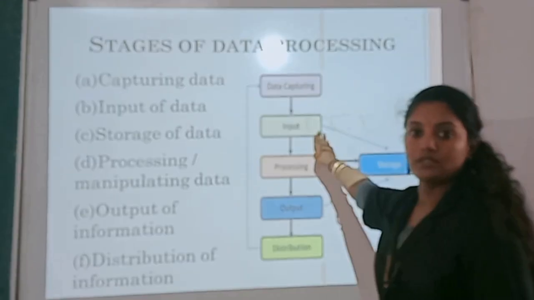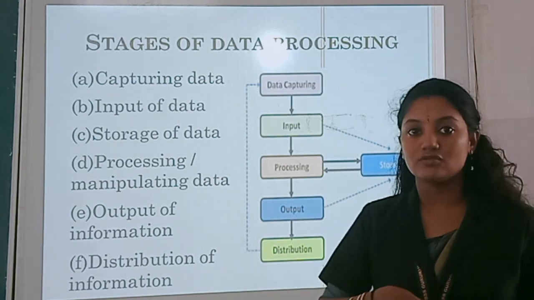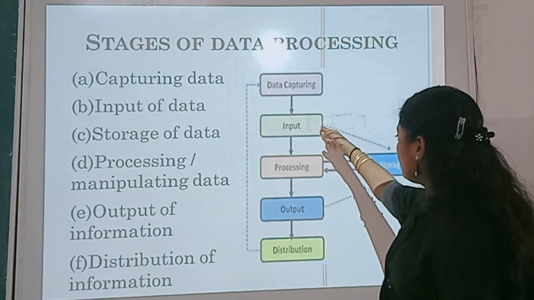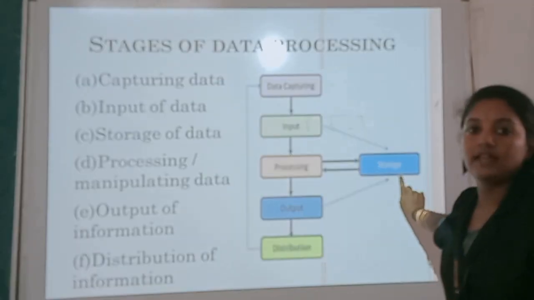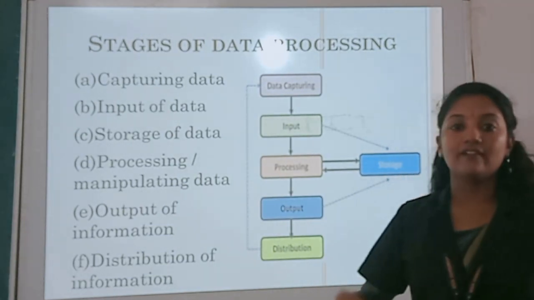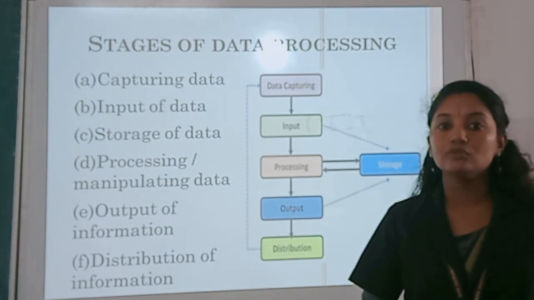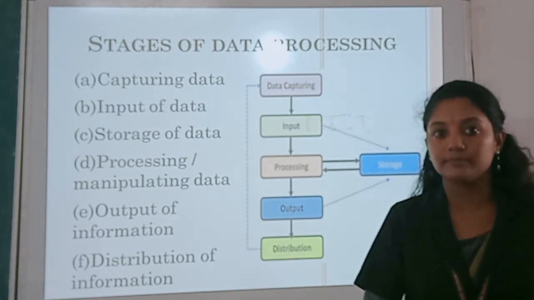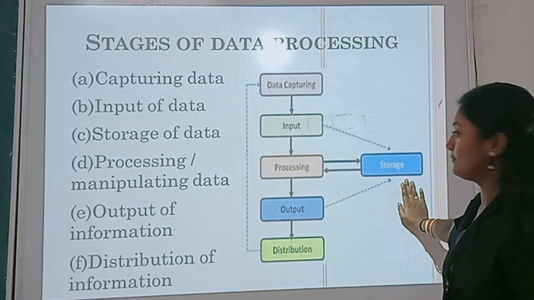Then input. They have to feed the data into the computer, so that is input. Then on the dotted line, storage means storing the data. Because they have to collect the details of different candidates, they cannot do the processing at the same time, so they store the data, and it is optional.